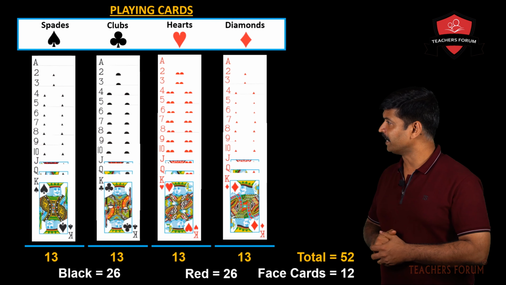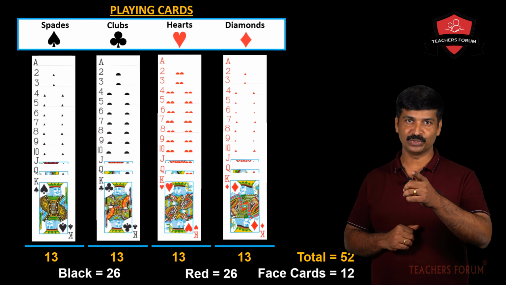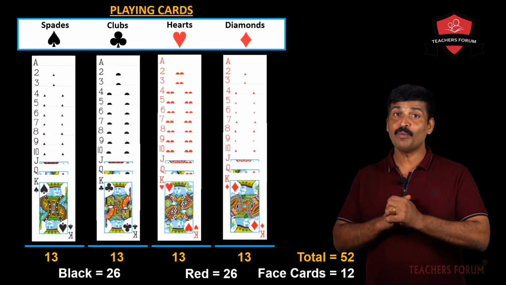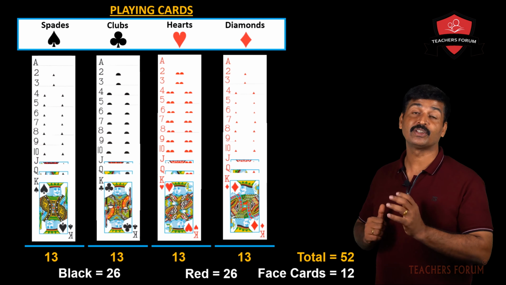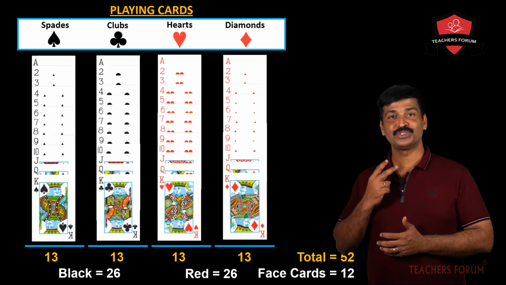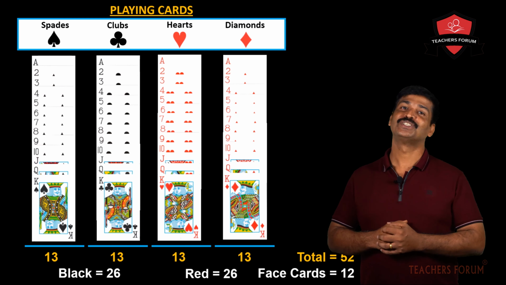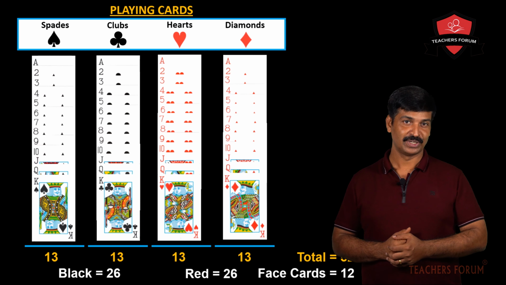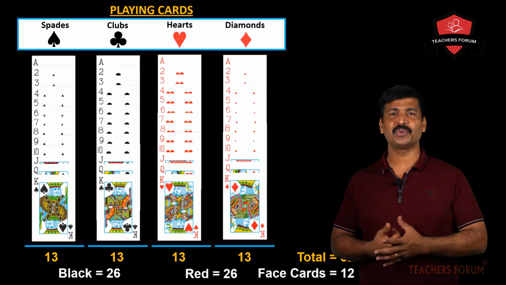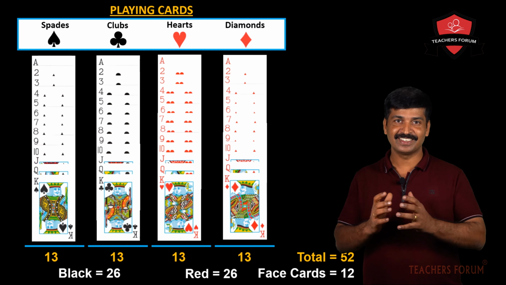Now one more question. What's the probability of getting a jack of red color? How many jacks are there with red color? There are 2 jacks, in hearts and diamonds. So 2 jacks with red color. The probability of getting a red jack is 2 divided by 52. I think it is clear to you. What is the probability of getting a queen? How many queens are there? 4 queens. So the probability is 4 by 52. I think the basics are clear to you.